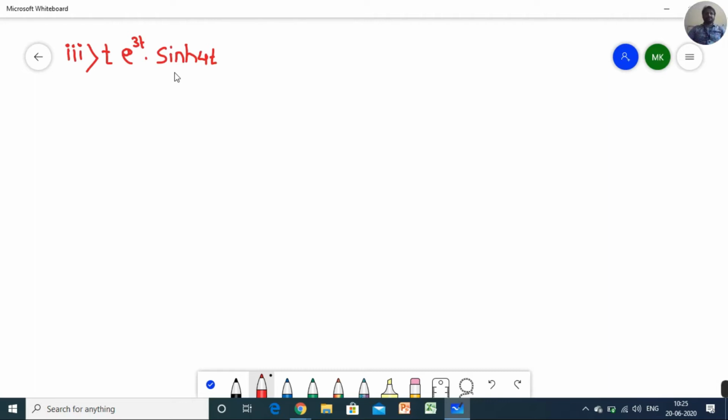Whenever a question comes with trigonometric and hyperbolic, I think we already solved one question in the first lecture of Laplace transform. The function was trigonometric as well as hyperbolic. So whenever trigonometric and hyperbolic both are present, you have to convert the hyperbolic function in terms of exponential function.